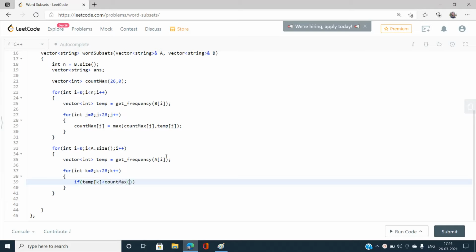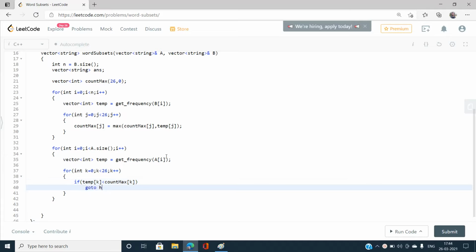If this happens, do not push back the answer, then only I can write like this. Okay, so you can have a look over it. I think I have gone outside this loop of a also. Okay, answer dot push back string a[i], and let's go to the label.